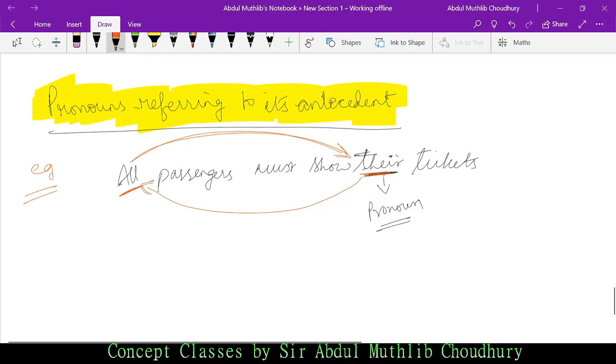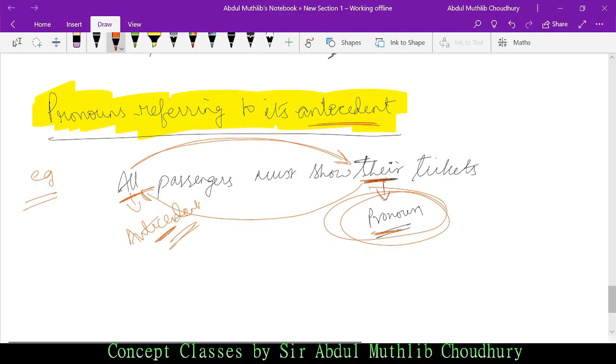All, right? So their here is the pronoun, and all is the antecedent. Pronoun referring to its antecedent. Here their is referring to all, so all is the antecedent. Why? All is coming before. The meaning of antecedent is before or prior. So this is the concept of pronouns referring to its antecedent.